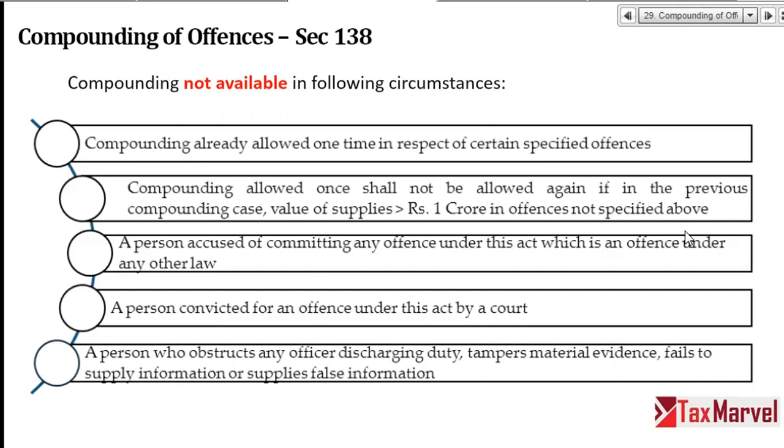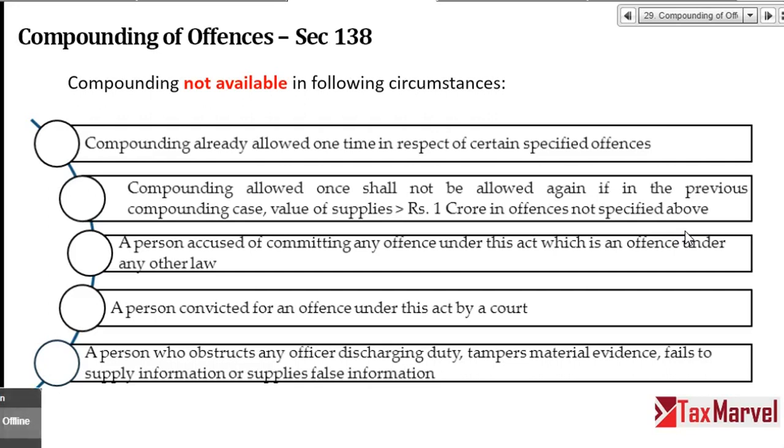If I have committed a crime, like while the vehicle was getting caught, I hit the officer with a bottle and he is injured. This is a crime under your IPC, Indian Penal Code. So I can have a compounding under this tax law, but the criminal offense is already separate. So then the court will not accept compounding, right?